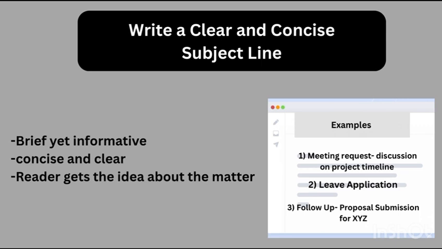Next step is write a clear and concise subject line. Keep it brief yet informative. The main idea of the mail needs to be conveyed concisely and clearly, so the reader reads it and gets the idea about the matter. Some examples are meeting request, discussion on project timeline. With this it is clear that the mail is regarding the project discussion.